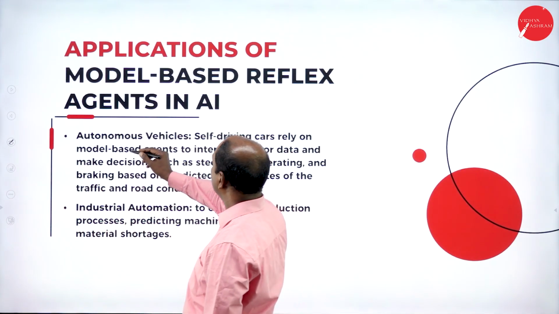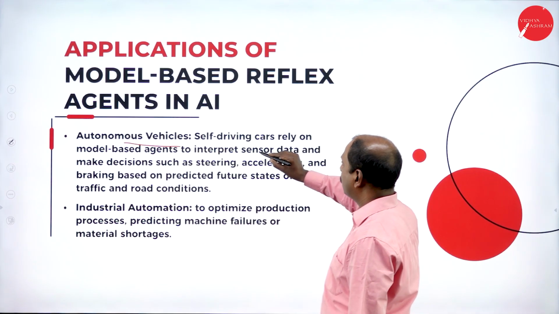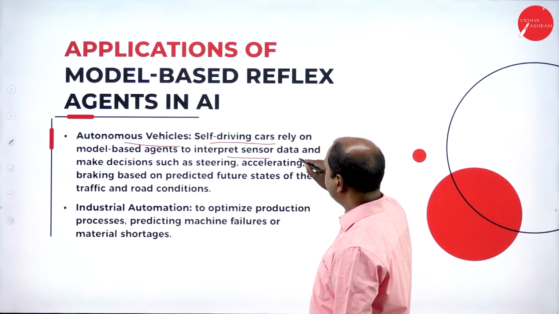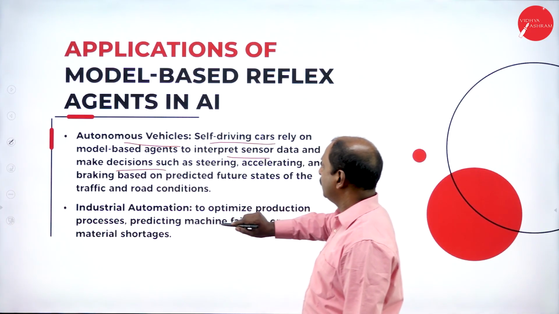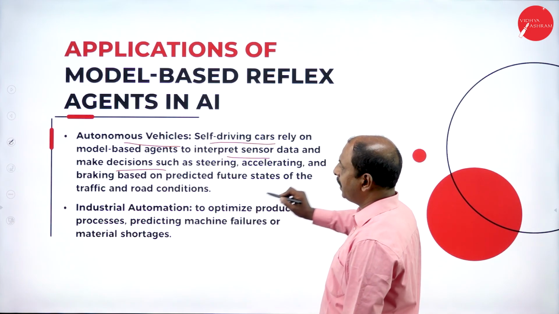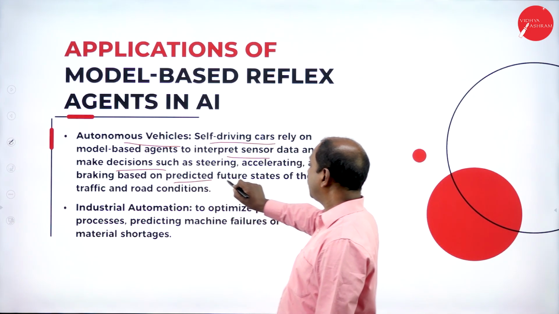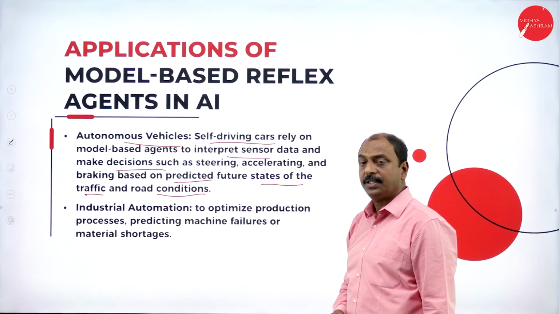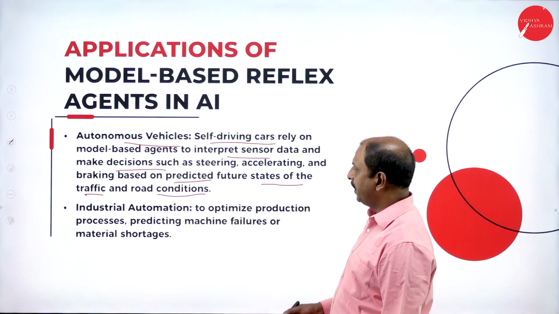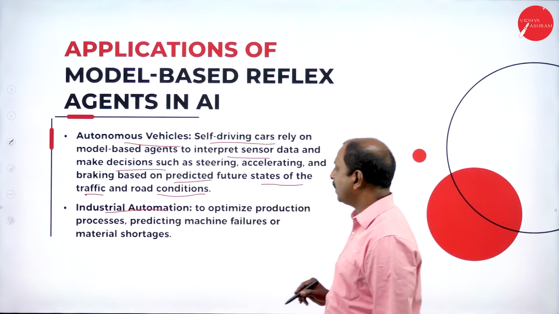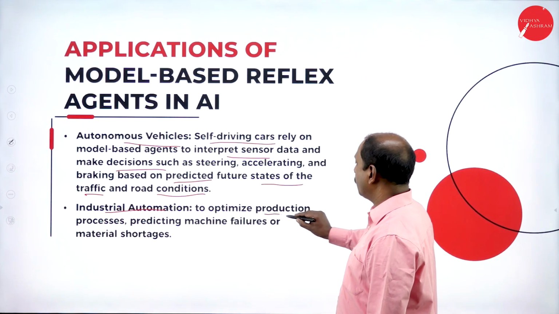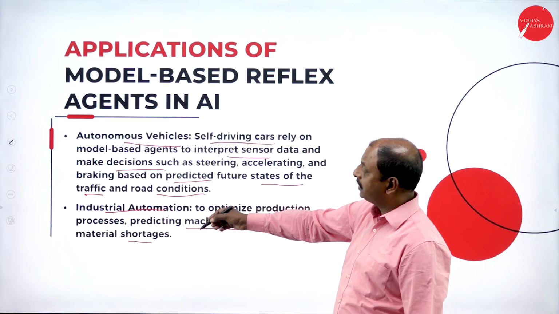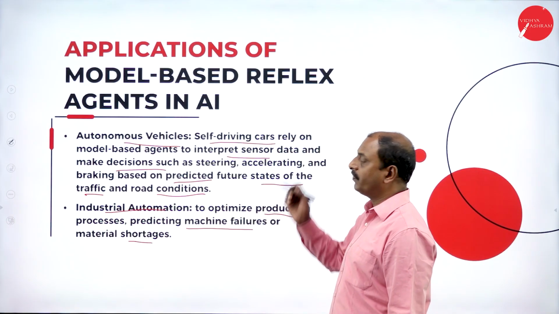Next one is autonomous vehicles. Here, self-driving cars rely on model-based agents to interpret sensor data into making decisions, such as steering, accelerating and braking, based on predicted future states of the traffic and road conditions. So another application is autonomous vehicles. Next, industrial automation: in automation, it is used to optimize the production process, predicting machine failures or material shortages. This is another application of the model-based reflex agent.